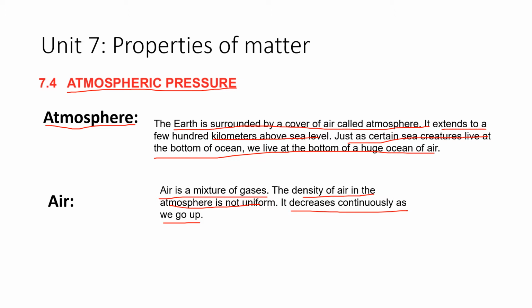So at sea level the density of air is maximum.